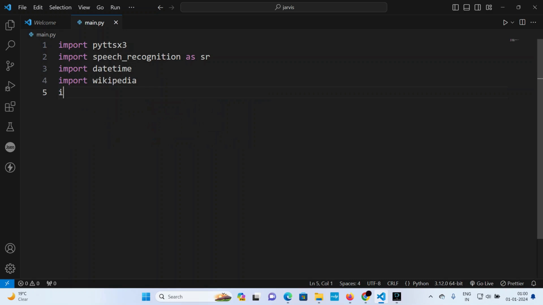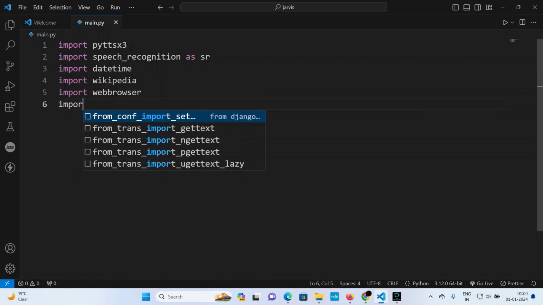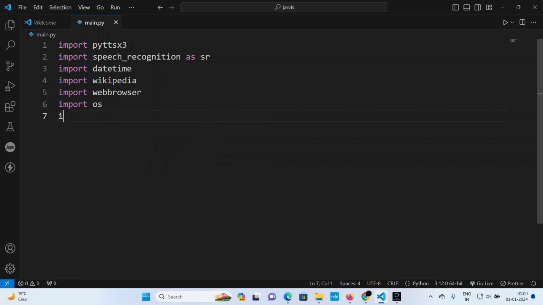After that, I'll import webbrowser, and import os, and import smtplib. This is a library for sending email. We'll discuss it later.